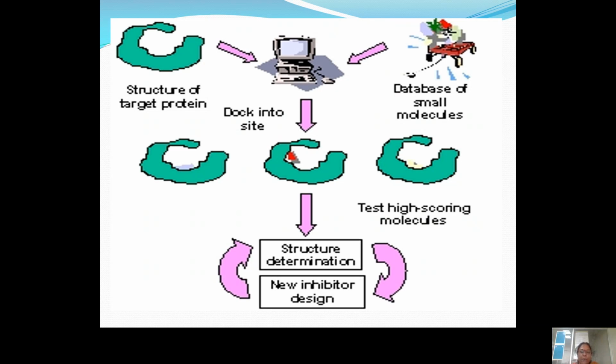Bonded interactions will be within molecules, whereas non-bonded interactions will have bonding between the ligand and the receptor. The database of small molecules will have a library of small molecules. All that library of molecules will interact with my receptor, and the optimization will take place, and the one giving the high score will be the resultant first, and next it leads to the development of structure determination and new inhibitor design.